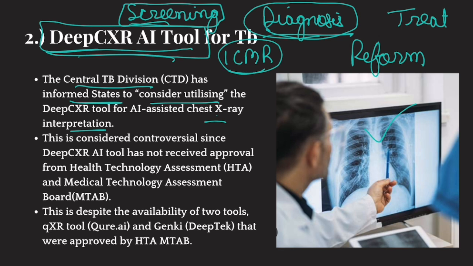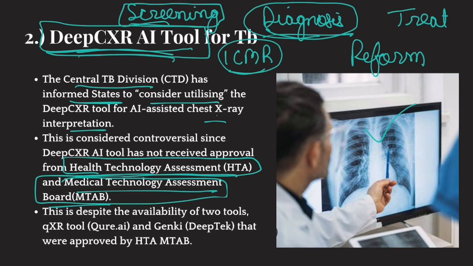But the problem with this tool is that whenever any new technology for medical diagnosis is introduced in the field of medicine, it first needs to get approval from the Health Technology Assessment and Medical Technology Assessment Board. If these authorities certify and approve, then generally, it's not mandatory, but then generally these technologies are introduced.